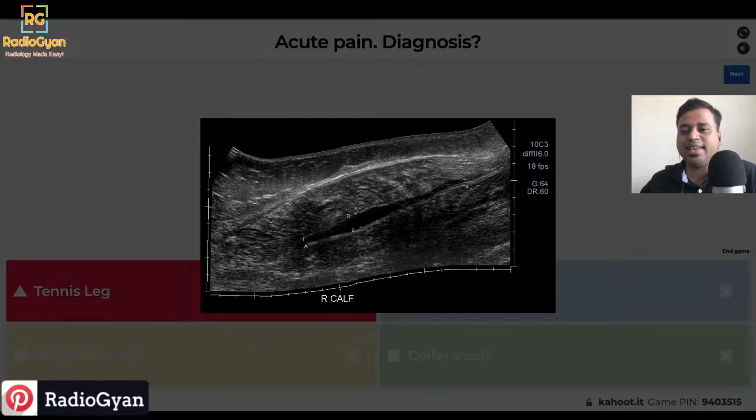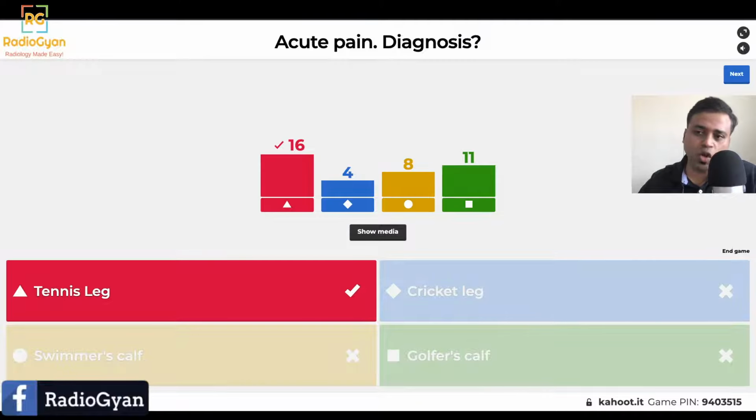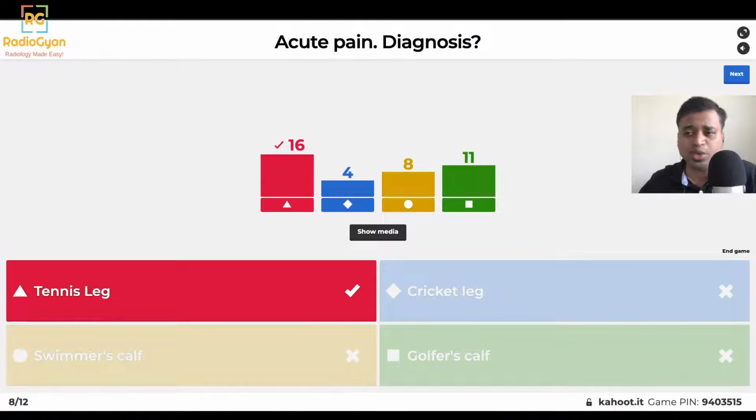Tennis leg classically has been described as a tear of the plantaris tendon, but more often this has now been associated with a tear of the myotendinous junction of the medial head of gastrocnemius. So that's a very typical appearance. Usually these patients will present for a DVT ultrasound or vice versa. Make sure that if you see this pathology, you look for DVT, because 10% of these patients are known to have associated DVT, which can be incidental.